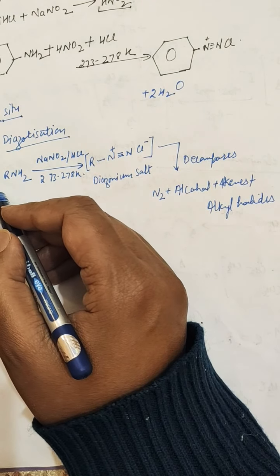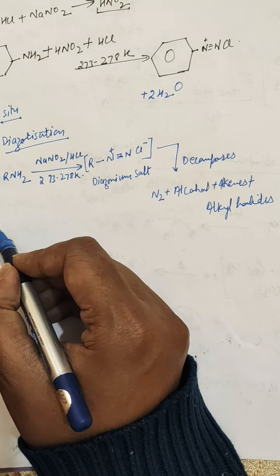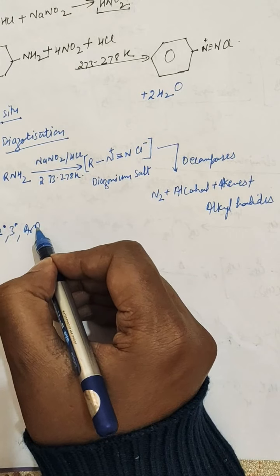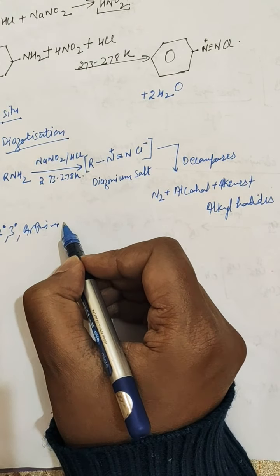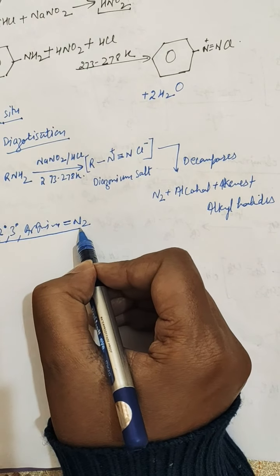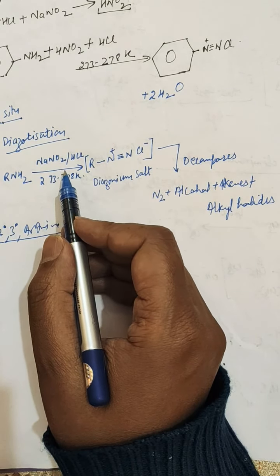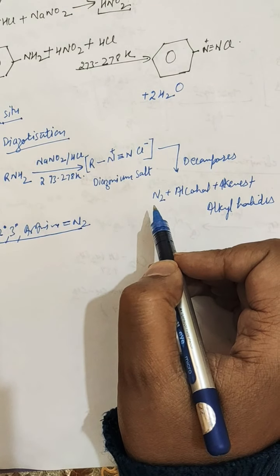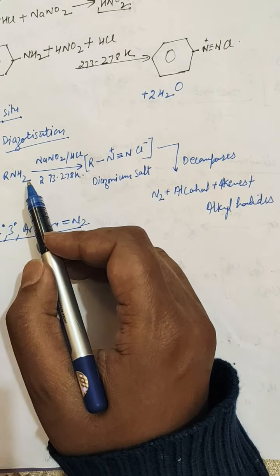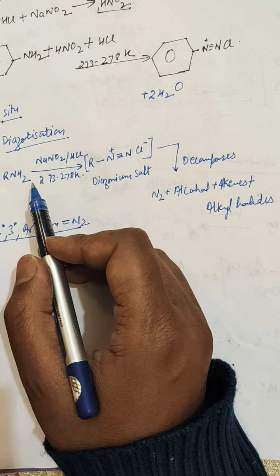Neither secondary amines, tertiary amines nor aromatic amines result in the evolution of nitrogen gas. So if you treat a given sample of amine with nitrous acid and it results in the formation of nitrogen gas, then you can say the given amine is a primary aliphatic amine. So this is the test for the primary aliphatic amine.